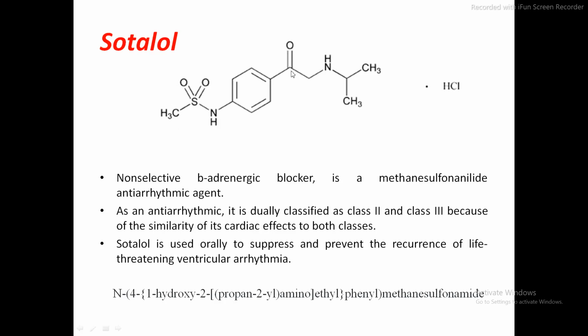Okay, in few books you will find the structure of sotalol like CHOH, but in few books it has been mentioned like this. So in IUPAC nomenclature I have mentioned 1 hydroxy, so here if CHOH is written it is also fine, otherwise if C double bond O is written it is also fine. Your IUPAC nomenclature will not be wrong, okay.